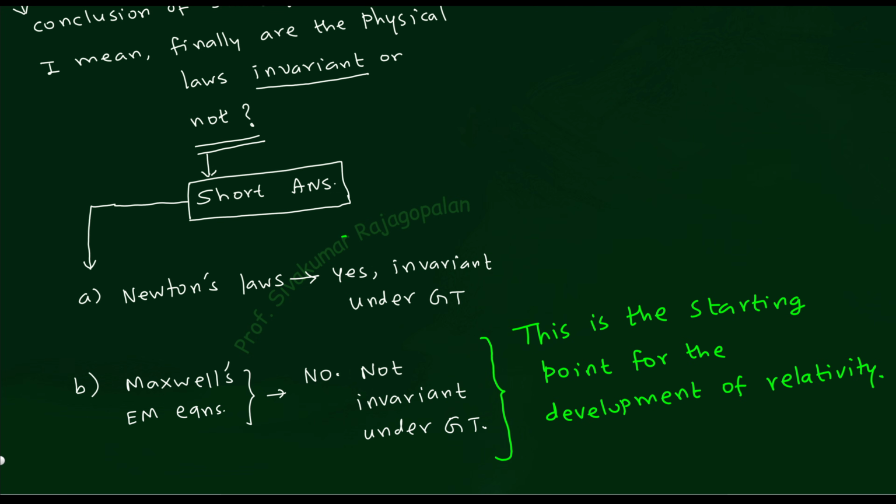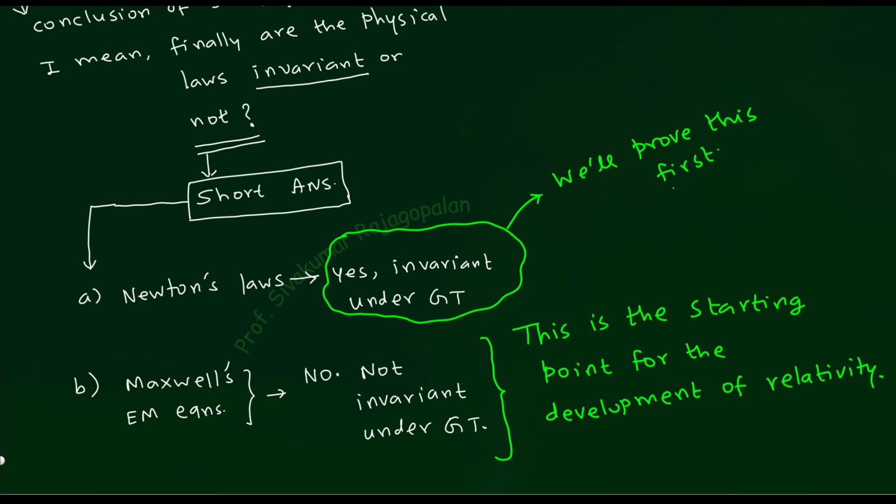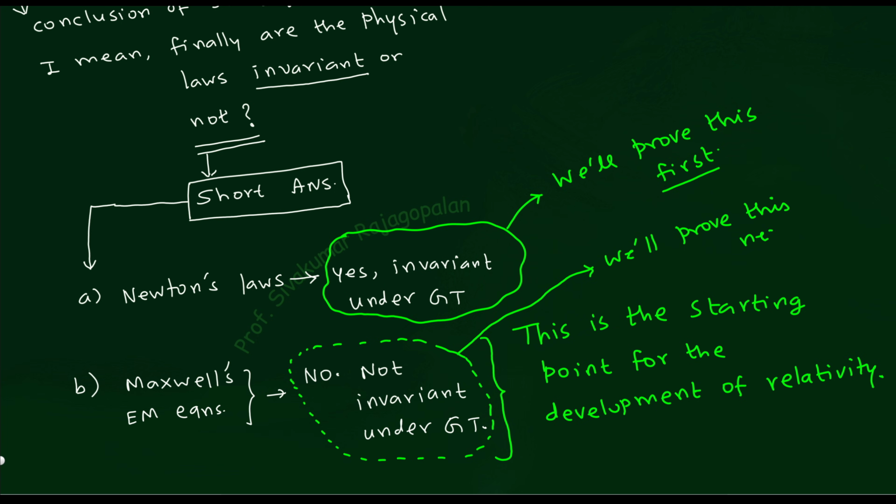Now to understand better, this is a short answer. What is the long answer? To get the long answer, we will have to do some mathematics. So I will write down that we will prove this first. That means Newton's law is first, Maxwell equation is second. After finishing Newton's law, we will come to the Maxwell equation, and then we will prove this one later. Later means after that.